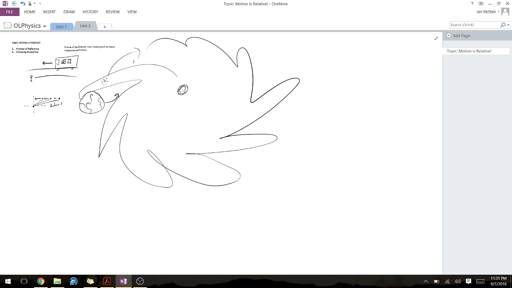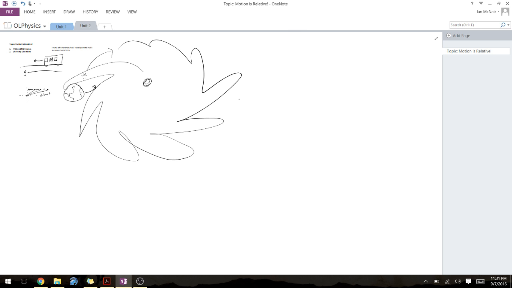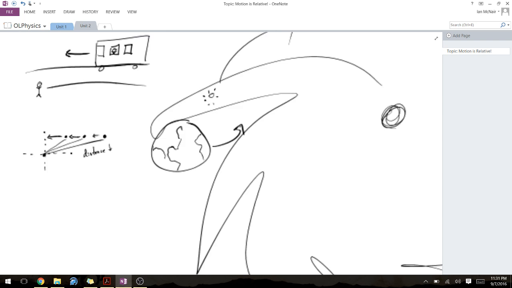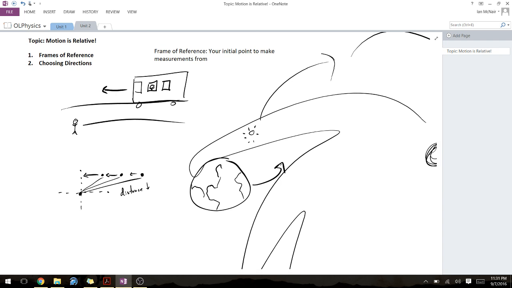And if we were to zoom out even further, I can't zoom out further on the screen. Our galaxy as a whole is moving really, really quickly in some random direction relative to all the other galaxies out there. And these just look kind of like eggs. And all of these are all moving in every which way. In our universe, we don't have a center point that we say that is the 0 point. That is the point where everyone measures from.